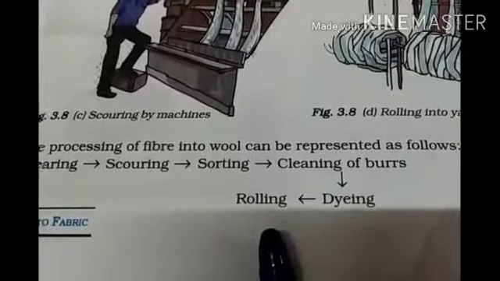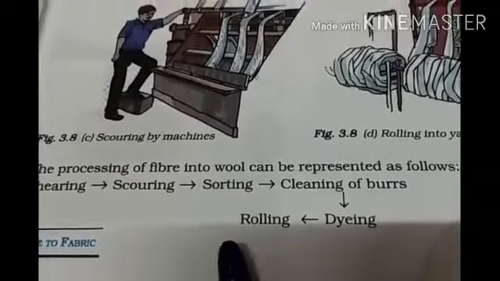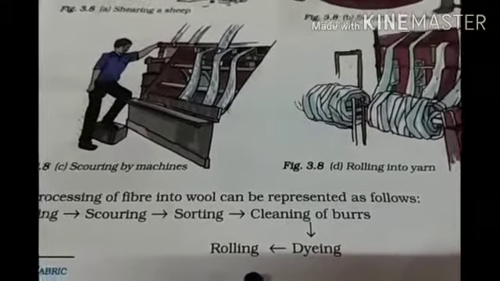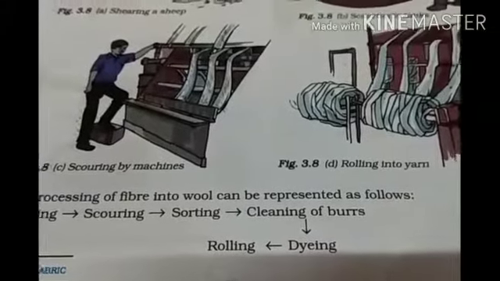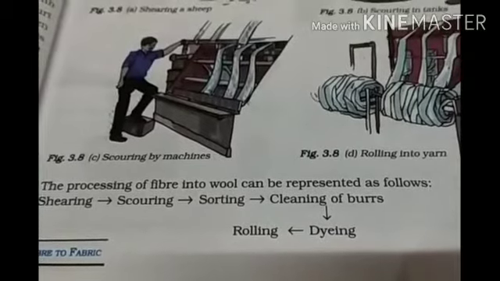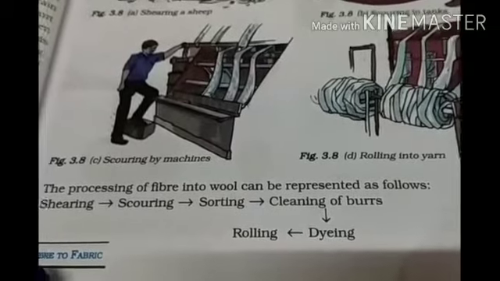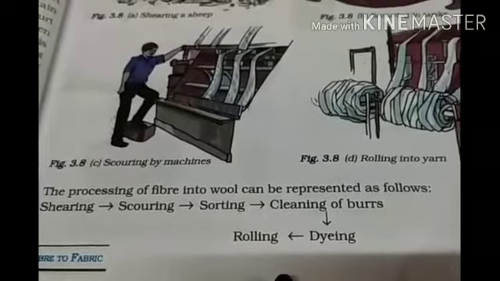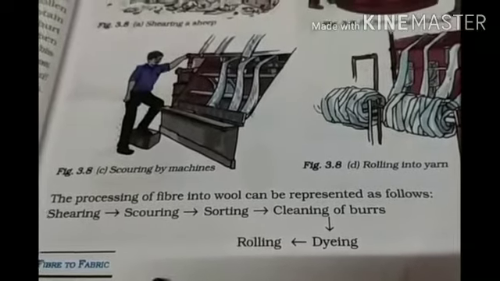Then coming to the rolling. Rolling is making the fiber. The big fibers will be used for sweaters and the short fibers will be spun and woven into woolen clothes. This is the process of sheep fiber into what? The fiber to fabric.